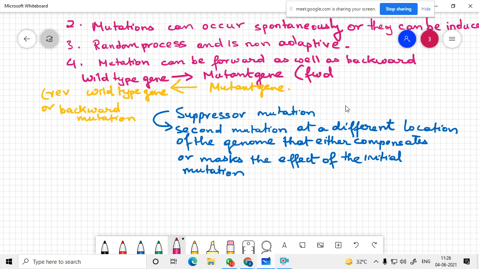So then we go to the fifth point, and that is mutation is a central force of evolution.